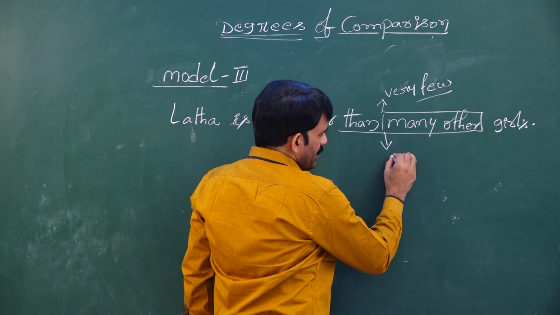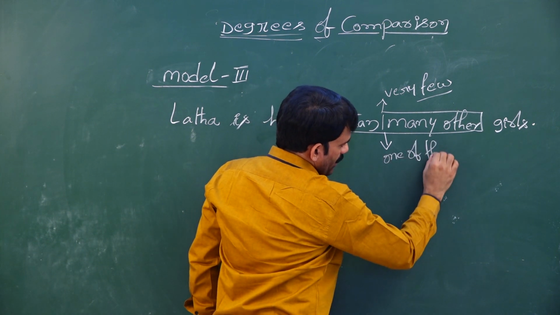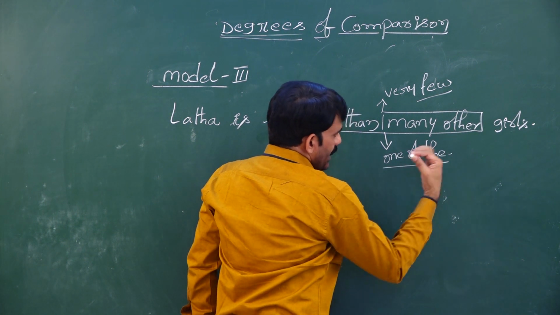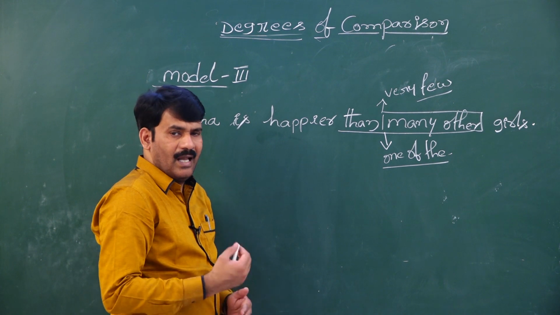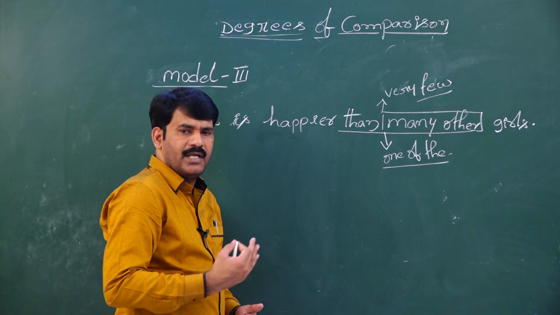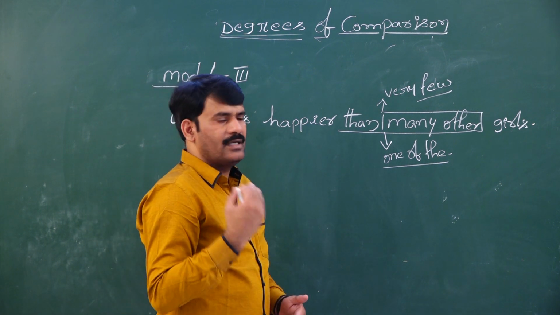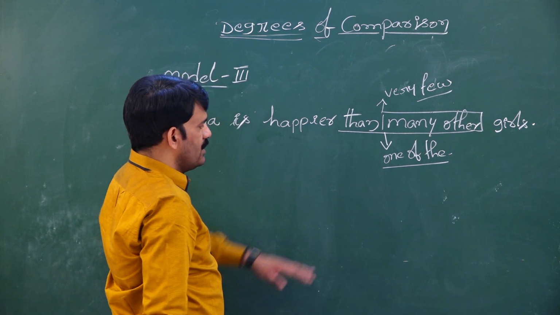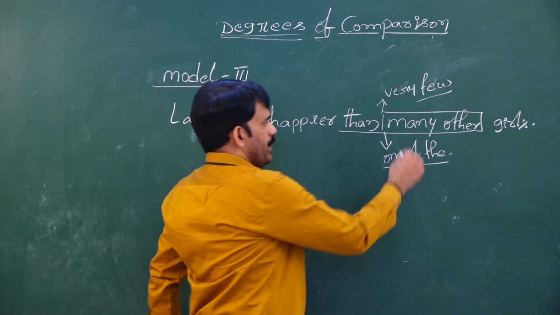In superlative degree I need to use one of the. Never and ever forget these words when you are converting a sentence from positive to comparative or comparative to superlative in model 3. So, my dear students, now the examiner is asking to rewrite the sentence using very few.